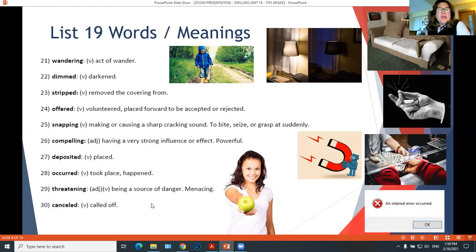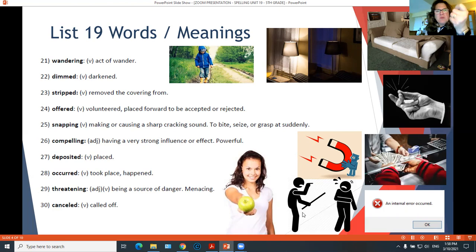Threatening. Threatening is being a source of danger. Okay, this guy with the stick is threatening the other one with the stick. Okay, it's menacing. He's saying, you know, if you do this, I will hit you with my stick. Okay, so he's threatening.